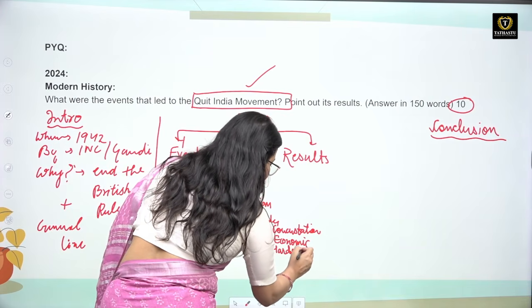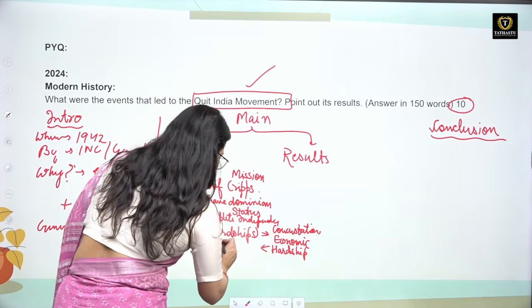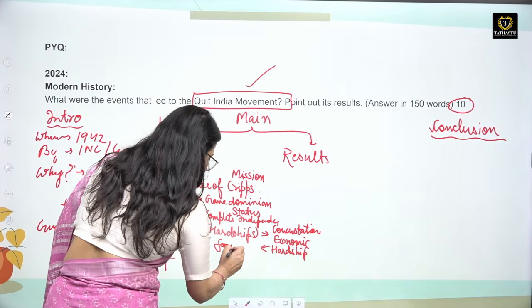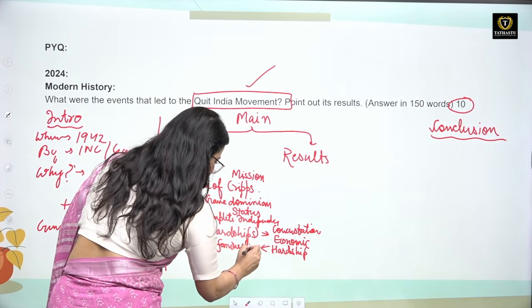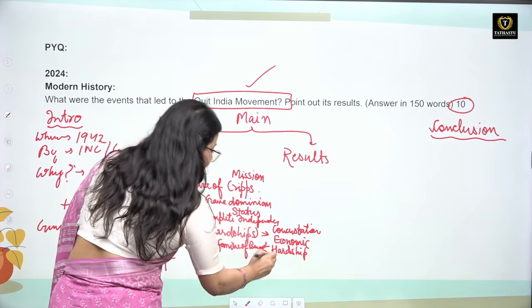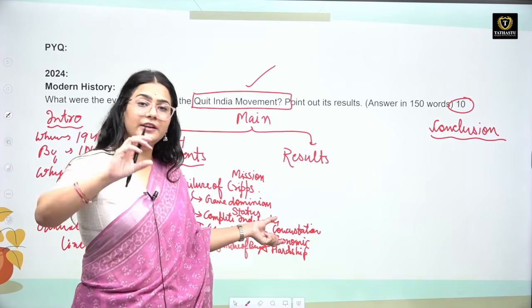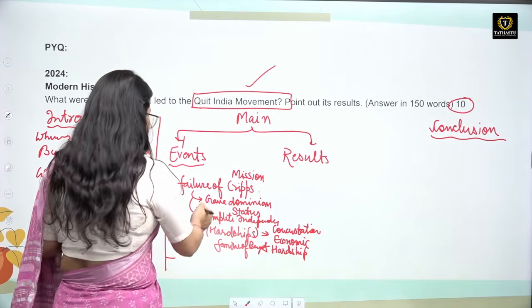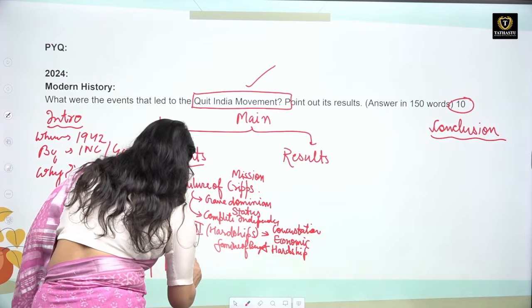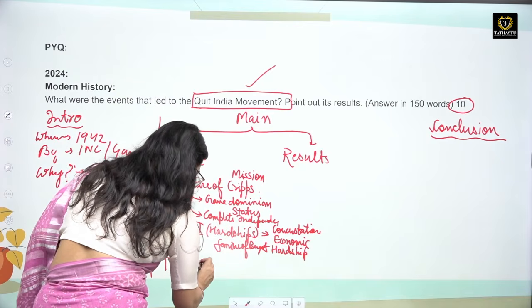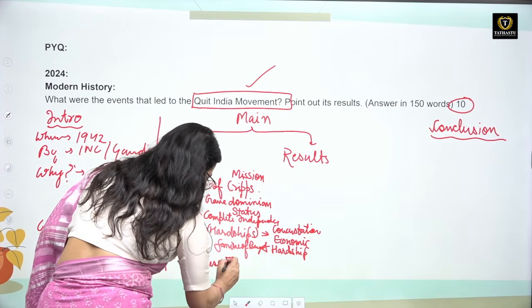अच्छा, इकोनॉमिक हार्डशिप में you can actually mention the famine of Bengal, and make sure you have to write everything in one line only. So you have to be very multidimensional here as well. Third, you can mention the Japanese threat. It was a very immediate threat.